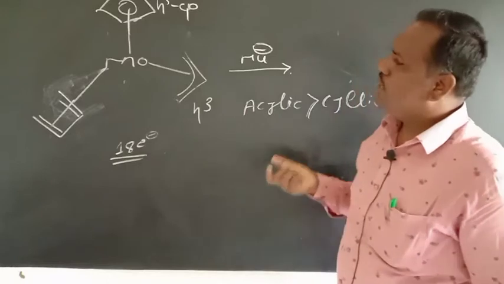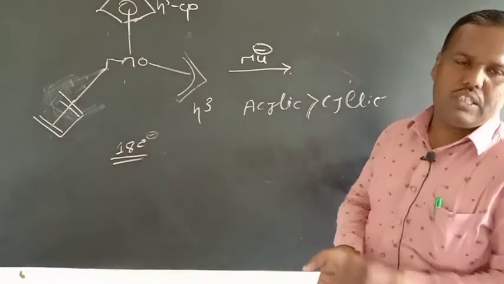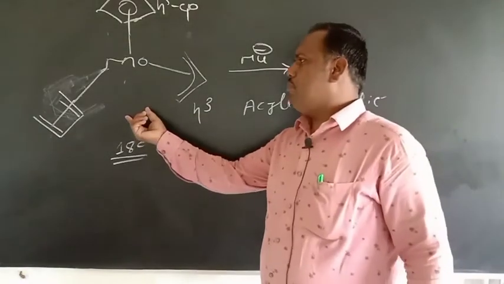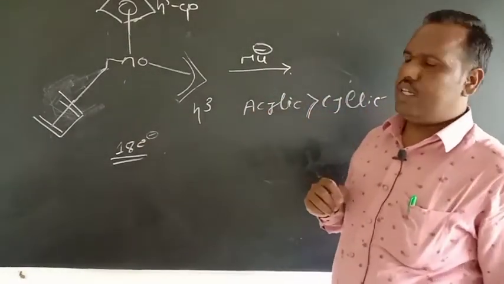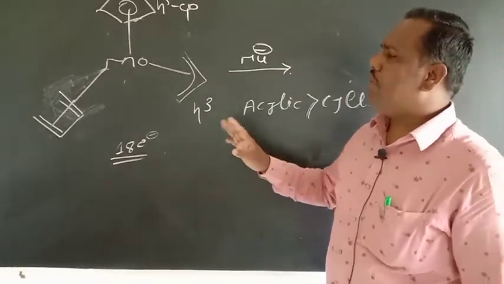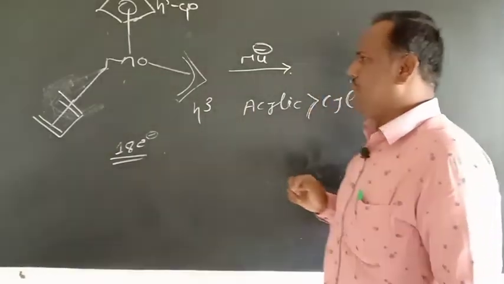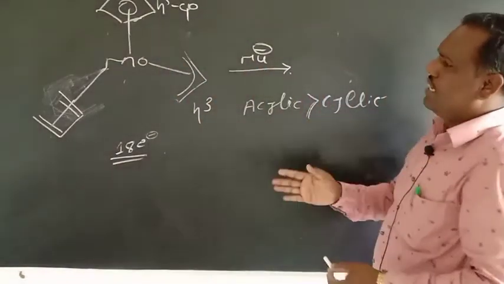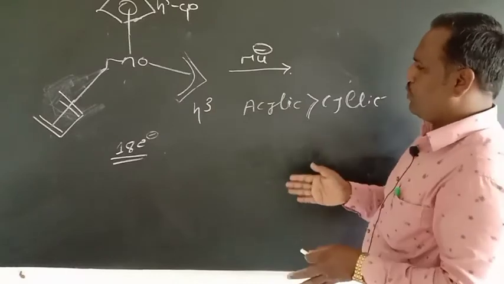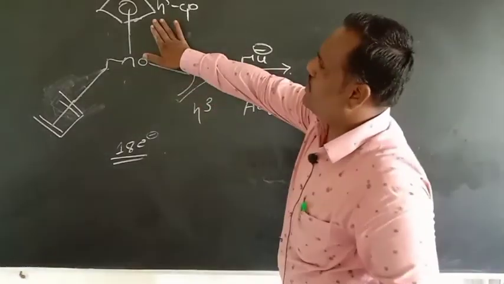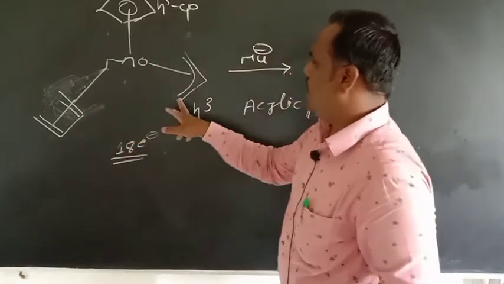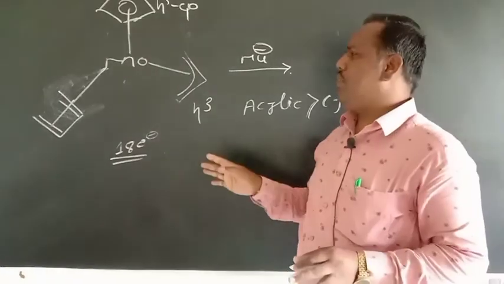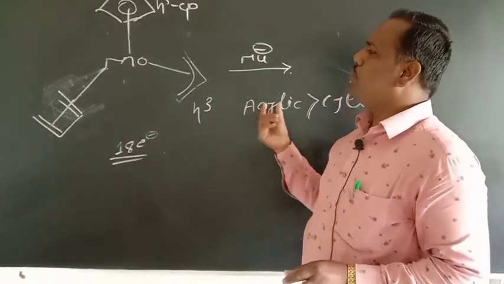So where should a nucleophile attack? Here the third rule is applicable: if both are acyclic polyenes, then the even acyclic polyenes are preferred. In this case, it contains cyclic as well as acyclic polyenes, so we will go for acyclic polyenes. We will not consider this cyclic polyene, we will consider only these two acyclic polyenes. Again, in acyclic polyenes, the even polyenes are preferred for nucleophilic attack as compared to odd polyenes.